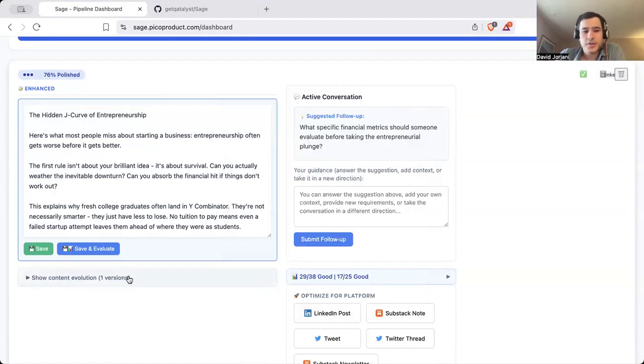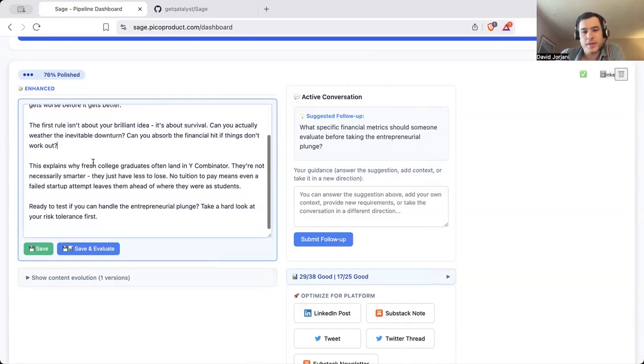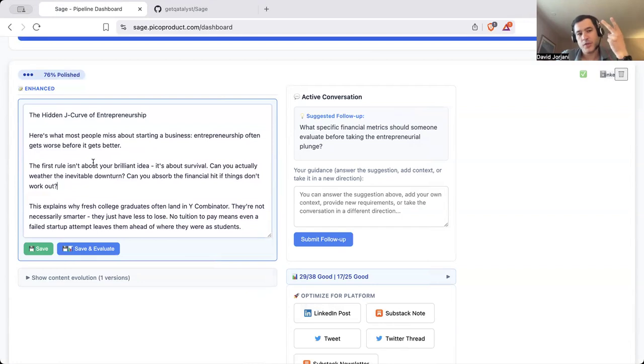And the original content is shown here, and I've asked it to enhance the version automatically as well. So we have done two evaluations of this based on criteria that I found, what works for LinkedIn, others, and one enhancement. If I don't like the enhancement, I can go back to the older version and look through this.